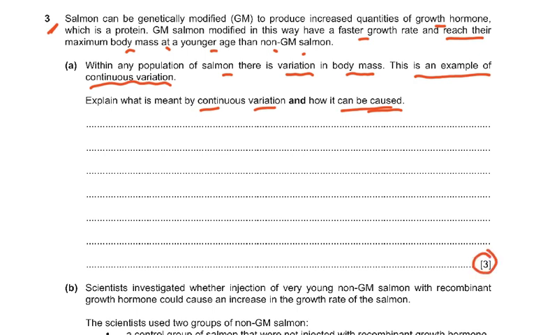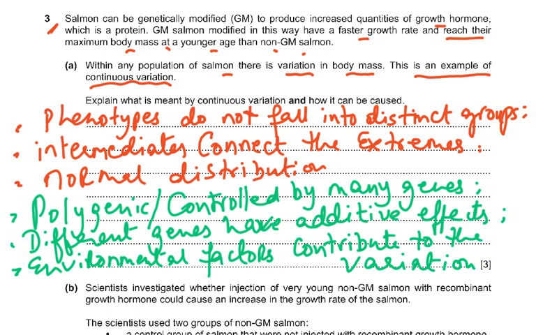Now this is 3 marks. So there will be 2 marks for what is meant by continuous variation, and then any 1 or 2 points for how it can be caused. Do not fall into distinct groups, just like I told you, discontinuous variation is in blood groups, and there are 4 distinct categories, or you can say if you convert the positive and negative, 8 distinct categories. Then intermediates connect the extremes. So there are very large intermediates. They can be varying between, say, 1 kilogram to 10 kilogram, something like this. So intermediates connect the extremes.